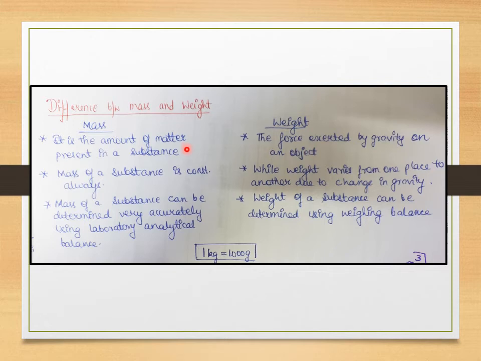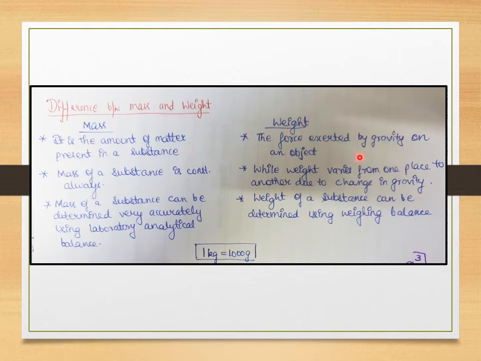But if I neglect the gravitational pull and just talk about the amount of matter, let's say I go to some other planet where there is zero gravitational force, whatever measurement I would have over there would be my mass. Why? Because whatever matter is inside me is what is shown on the scale, since the gravitational pull is zero on the other planet. So that would be my mass.